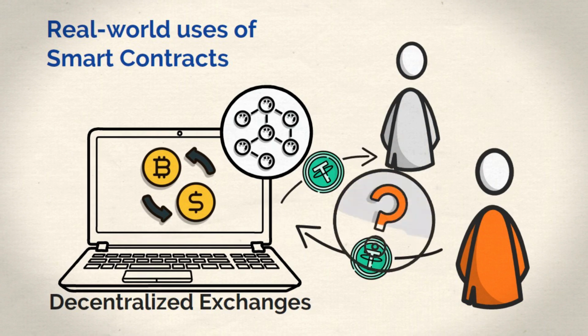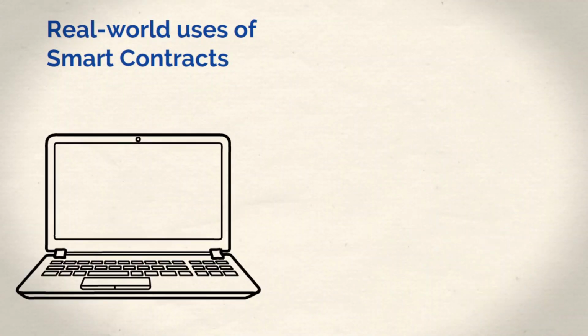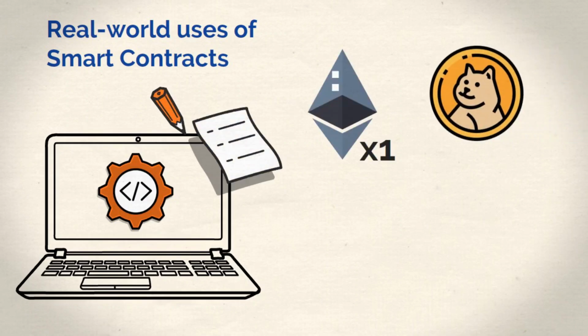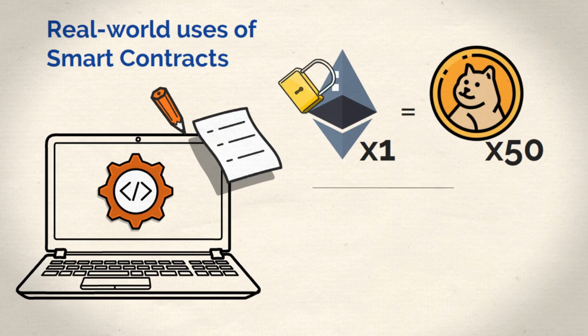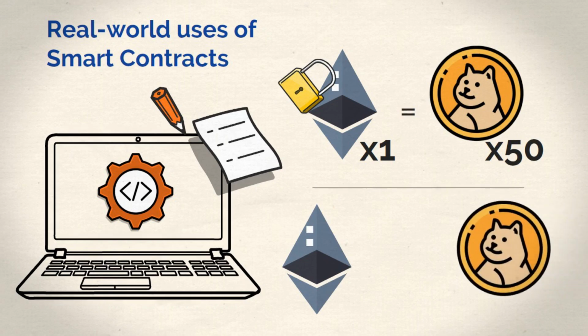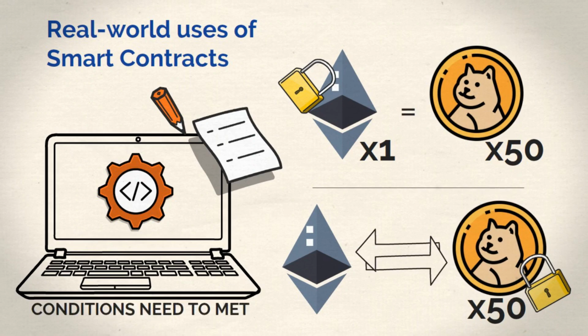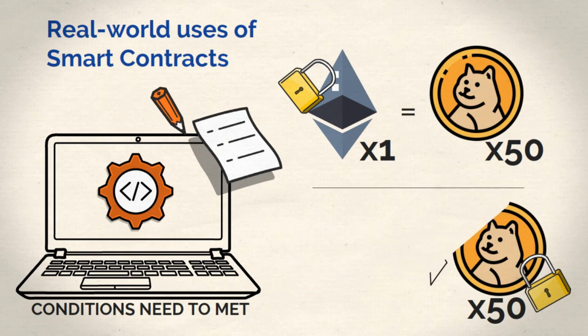How do smart contracts make this happen? Well, the contracts define the terms of exchange. For example, I can write a smart contract that says 1 Ethereum token is equal to, say, 50 Dogecoins. So if a user wants 50 Dogecoins, they must have at least 1 Ethereum locked into a smart contract. On the other hand, a user who wants to swap or exchange Dogecoins for Ethereum must have at least 50 Dogecoins locked into a smart contract to get 1 Ethereum. As long as these conditions are met, the contract will execute automatically, and each person will get exactly what they were looking for.